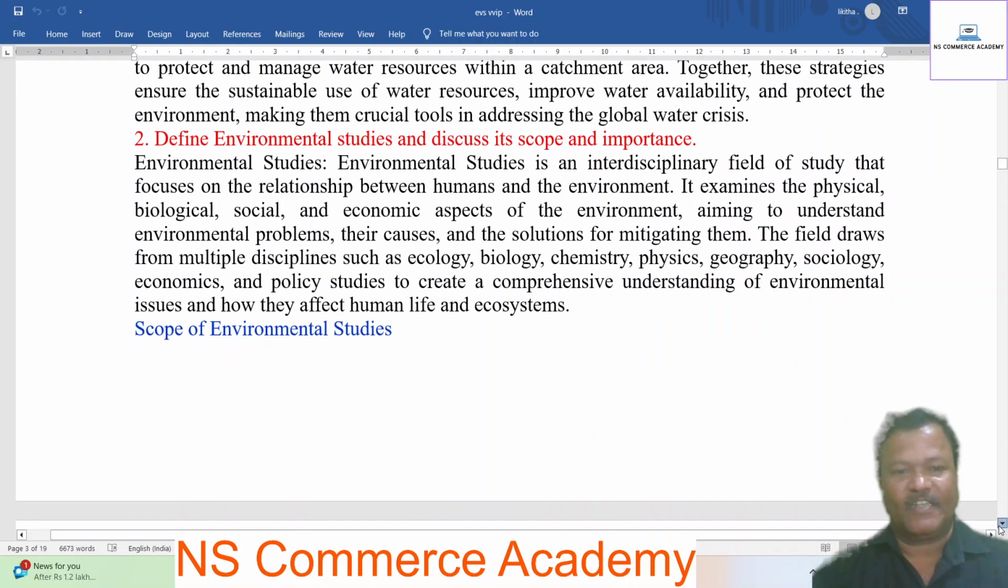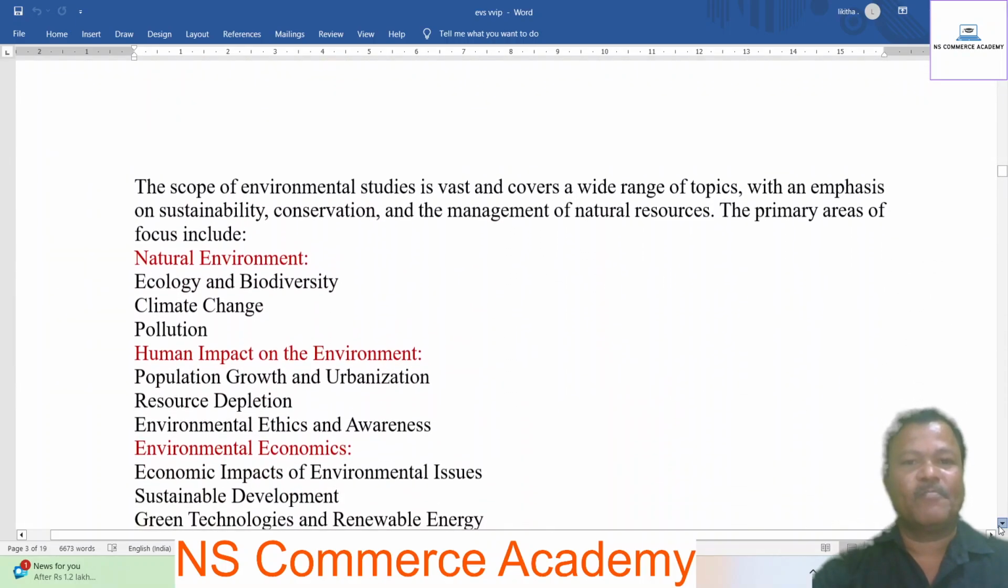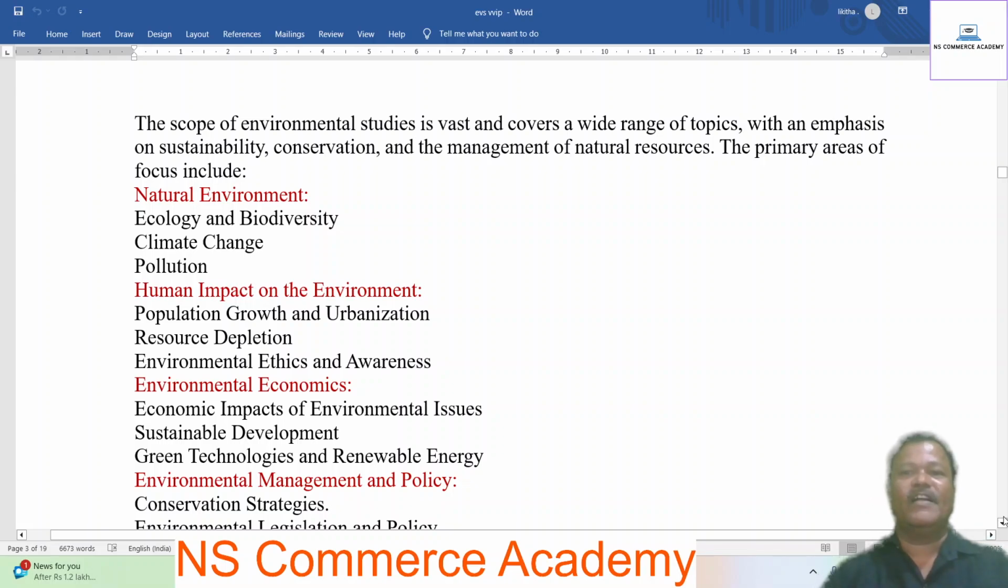Scope of environmental studies. The scope of environmental studies is vast and covers a wide range of topics with an emphasis on sustainability, conservation, and the management of natural resources. The primary areas of focus include natural environment, ecology and biodiversity, climate change, pollution, human impact on the environment, population growth and urbanization, resource depletion, environmental risks and awareness, environmental economics, economic impacts of environmental issues, sustainable development, green technologies and renewable energy.